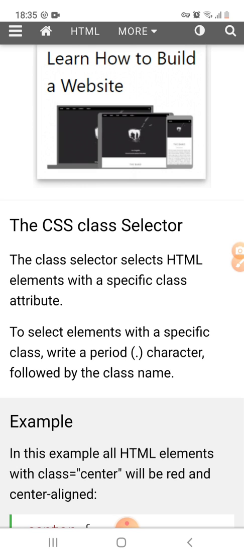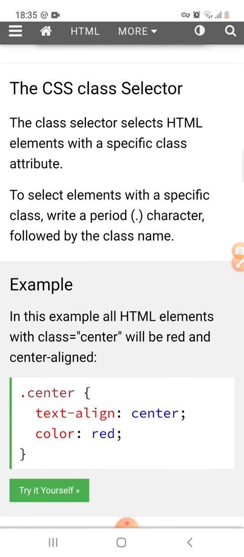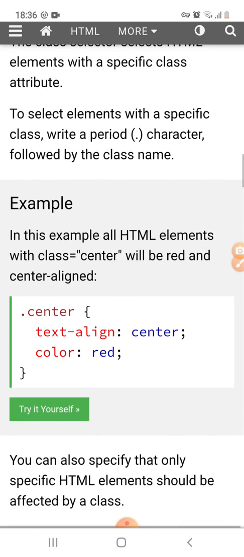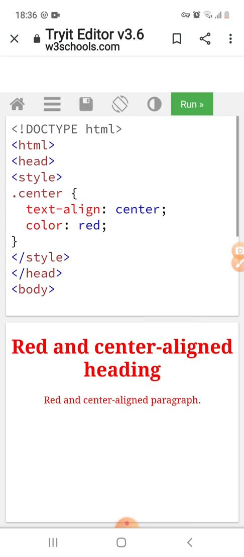So for example, all the HTML elements with class center will be red and center aligned. It means we have chosen the center class, and it selects the elements with the center class and formats them with the text alignment center and color red. So this is the example. It means all the text is center aligned and in red color.